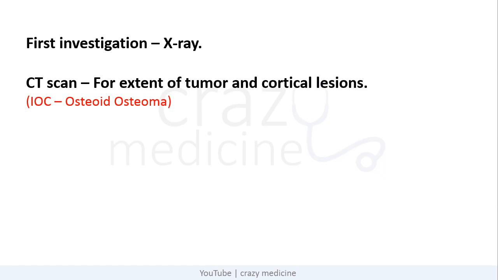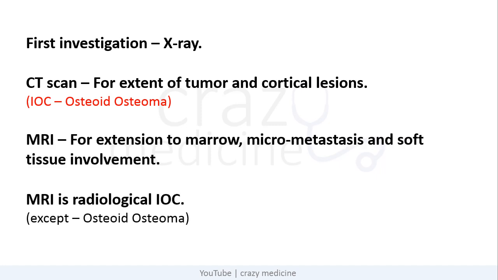First of all, the first investigation for any bone tumor is an X-ray of the particular region. Then a CT scan is done for the extent of the tumor and cortical lesions, and CT scan is the investigation of choice for osteoid osteoma. Then MRI is used for extension to marrow, micrometastasis and soft tissue involvement. MRI is the radiological investigation of choice for most of the tumors except for osteoid osteoma.